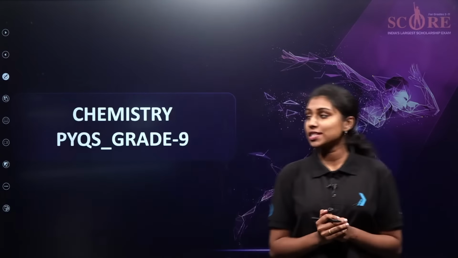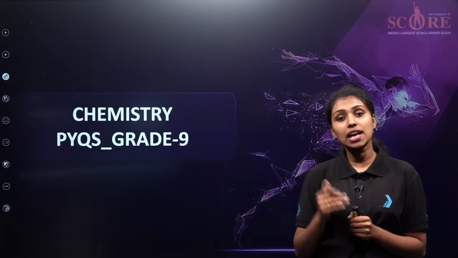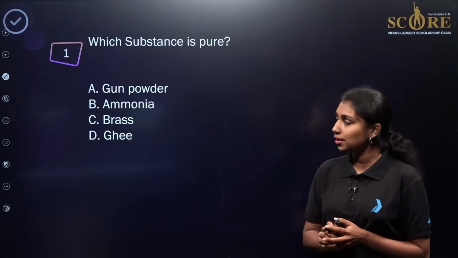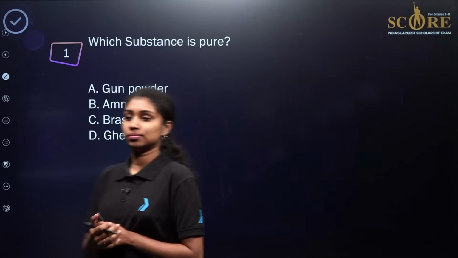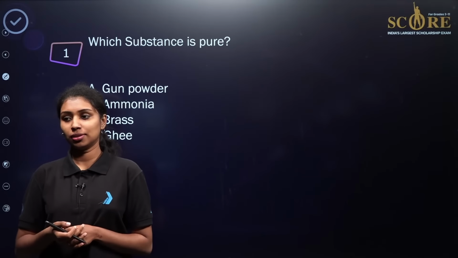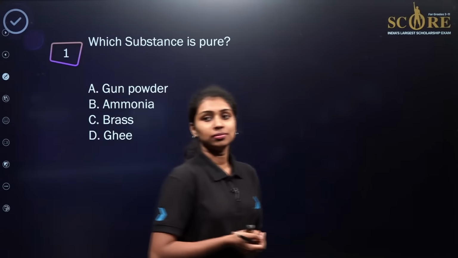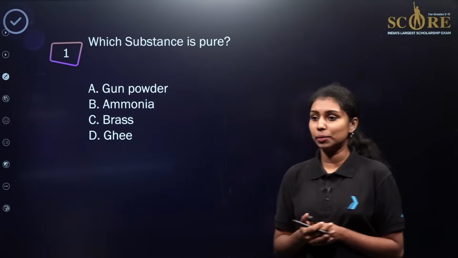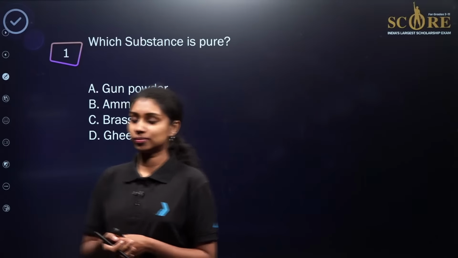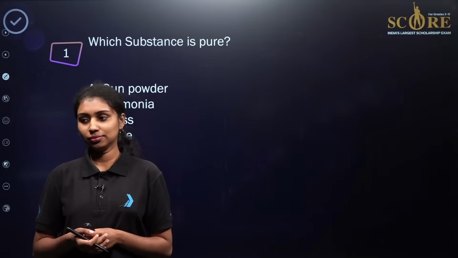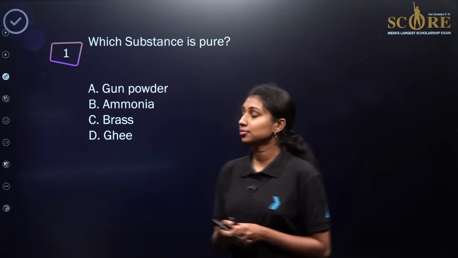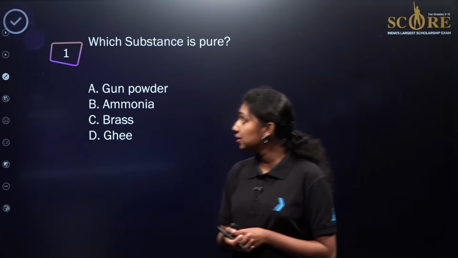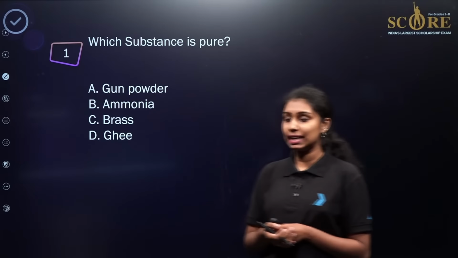Now let us see the questions one by one. The previous year questions which were asked for the SCORE examination for grade 9. Here is our first question. Read the question carefully. Those who are watching the live, just give me the answer in the comments. Which substance is pure in nature? Options are given here: gunpowder, ammonia, brass and ghee.